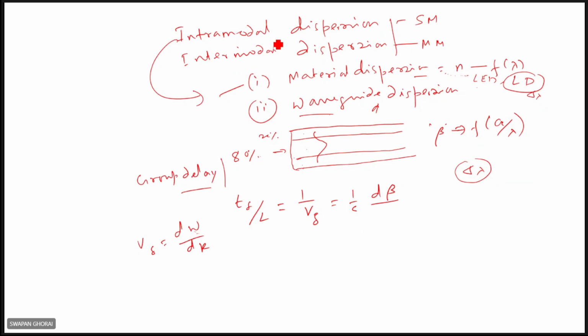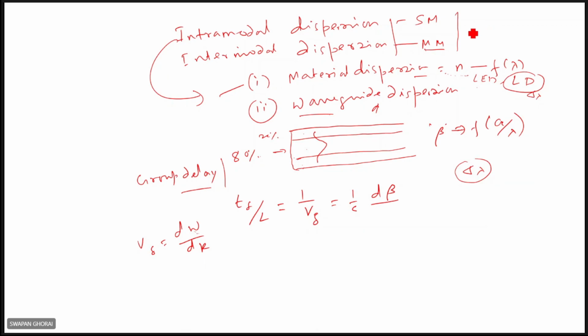Intramodal dispersion is dominant in the case of single mode fiber, and intermodal dispersion will dominate in the case of multimode fiber. Well, in multimode fiber you can also have intramodal dispersion, but its contribution is very little compared to intermodal dispersion. So these are the two dispersion effects that will cause pulse broadening within SI fibers.